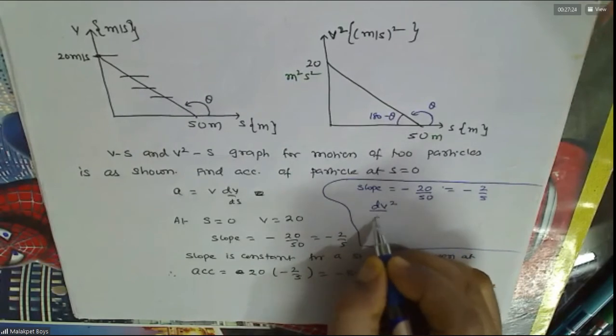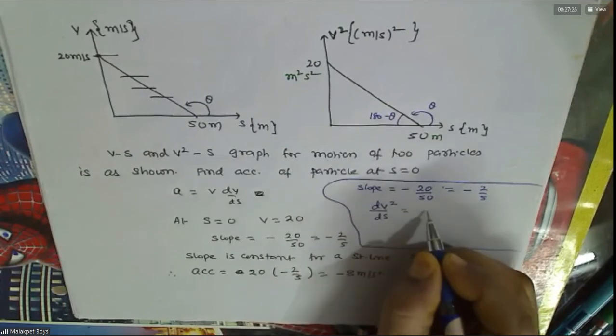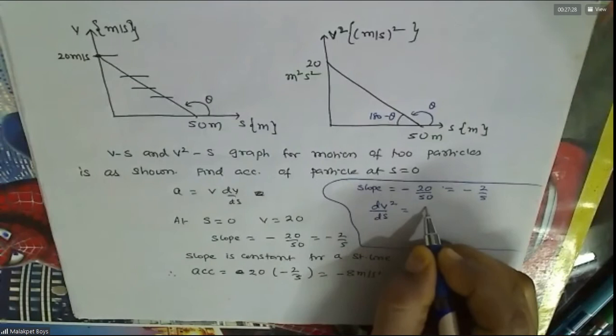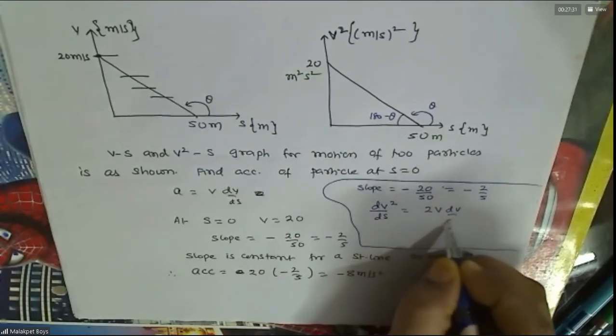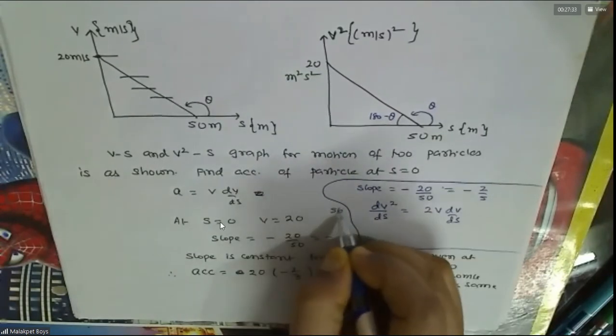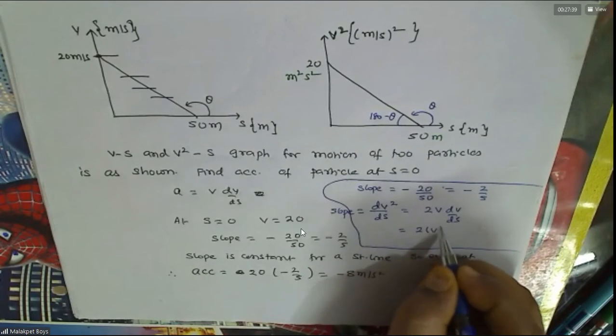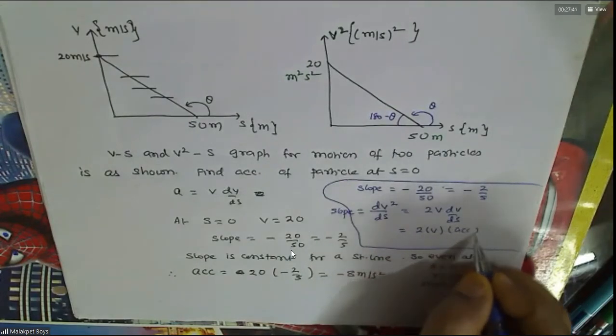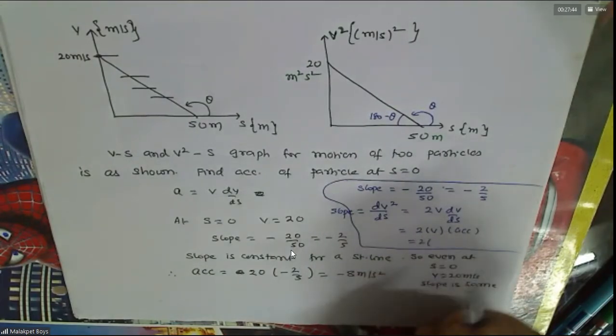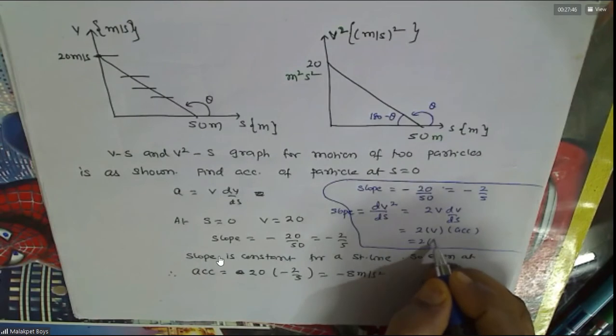Now, what is actually the slope? d(v squared) by ds, that is nothing but 2v dv by ds. This is actually the slope. So this is nothing but 2 into v into acceleration. At s equal to 50, how much do you have? V is 20.